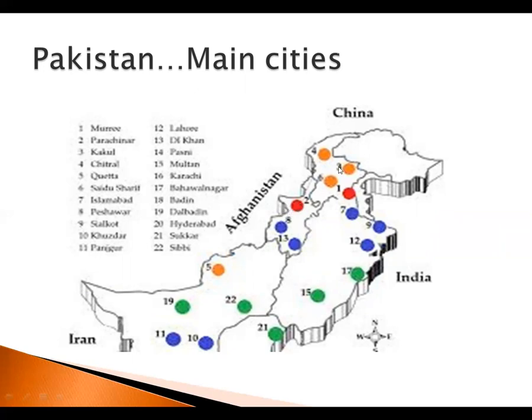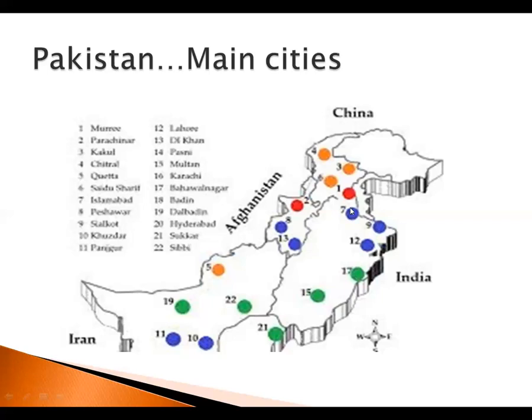Then number 3, sorry, this is Kakul, and number 4 is Chitral. Then we can see in Balochistan, number 5, this is Quetta. Quetta is the capital of Balochistan, and this is the area where mostly administrative work related to Quetta city is done. When we discuss the details of lands, many parts of Quetta have very rough mountain ranges and a very small population, but Quetta city itself is well populated.